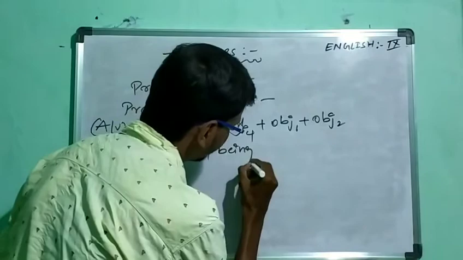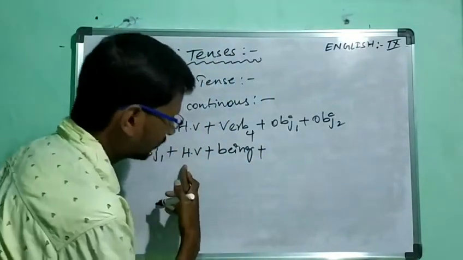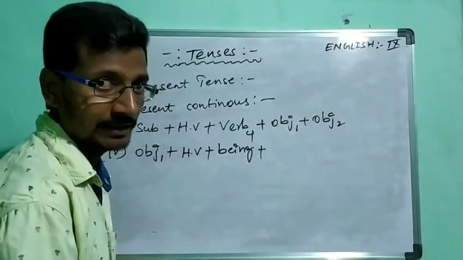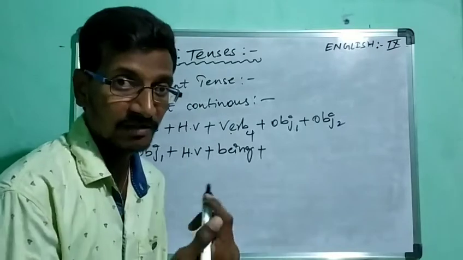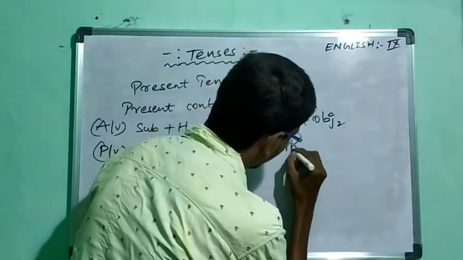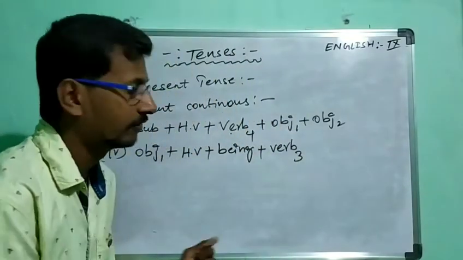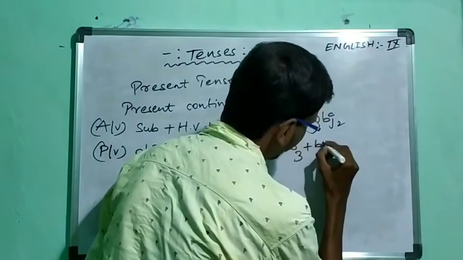Object 1, helping verb, which is followed by being. Okay. After that onwards, what are we having? Verb 4. Always in the passive voice, we should put verb 3. After that onwards, we are taking by form.